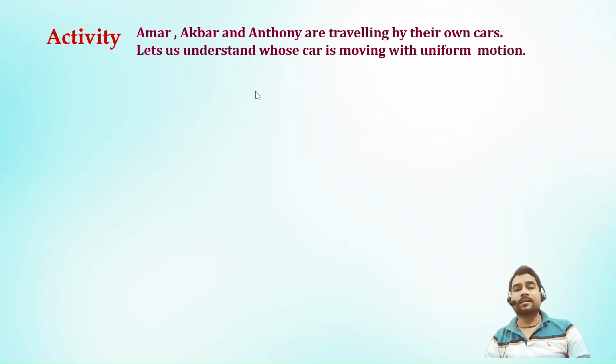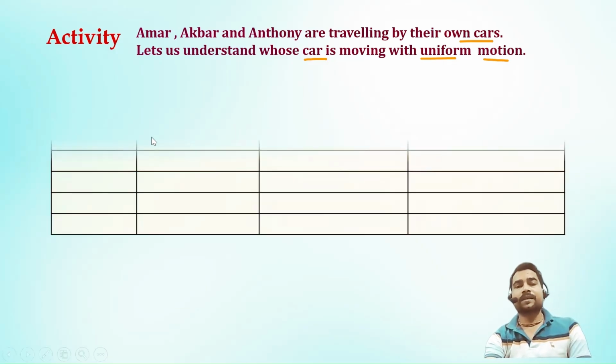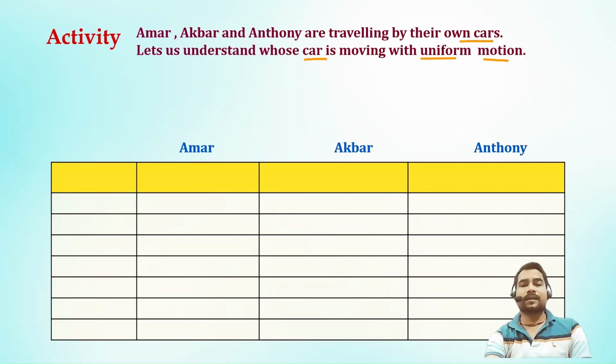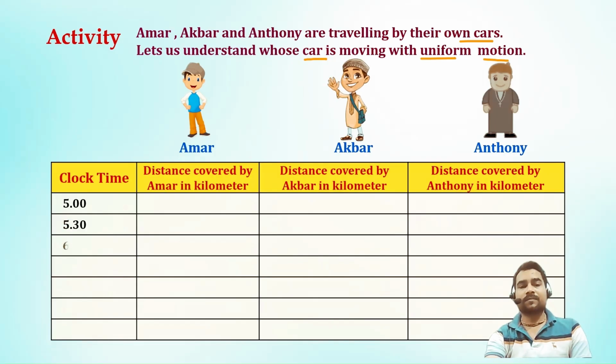Let's perform an activity. Amar, Akbar, and Anthony are traveling by their own cars. Let us understand whose car is moving with uniform motion. So we have three candidates, and the table is given to me. Time is already given, and the gap, as you can see, is 30 minutes in each case.